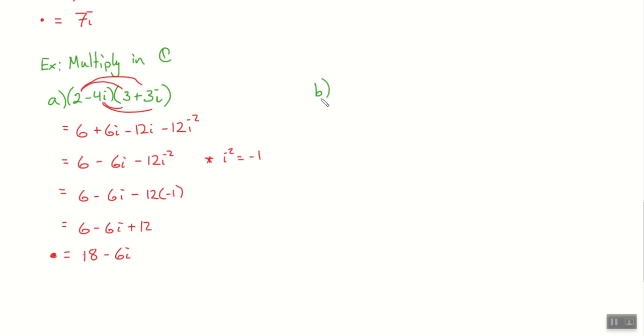I want you guys to do one for me here. Okay. 4 plus 5i times, do you guys know what a conjugate is? Okay, so we'll clean this up here in a second. So here are some conjugates, just so you know. If you don't recognize that language, that's okay. They show up with radicals, they show up with imaginary stuff. I want you guys to do this FOIL for me. I'm going to give you a second. We'll come back together. Now, is it going to happen every single time, or is that just a coincidence here?